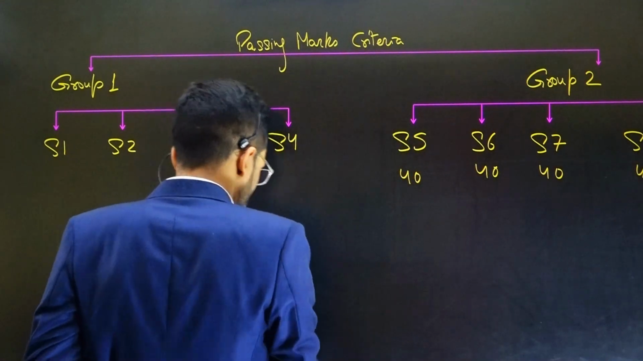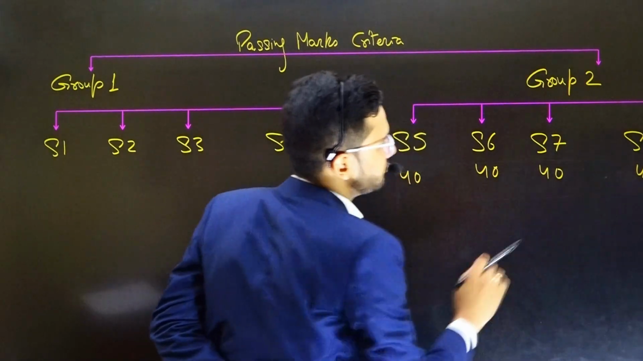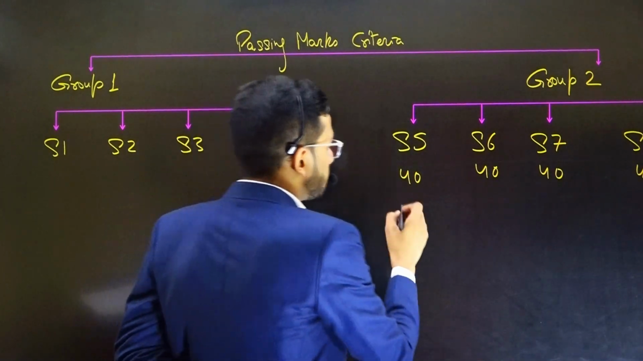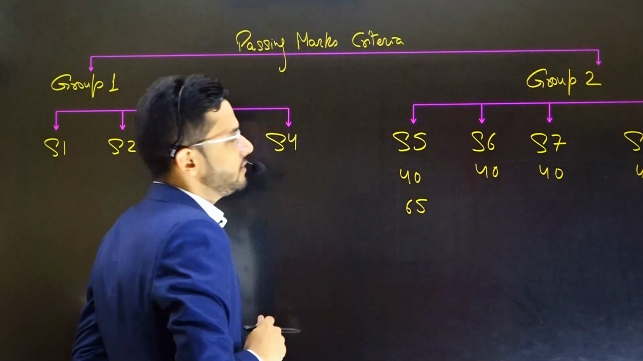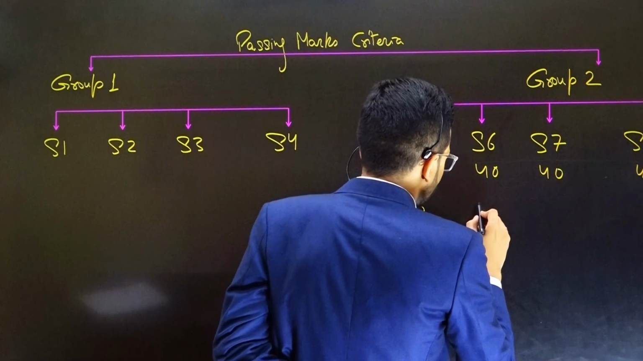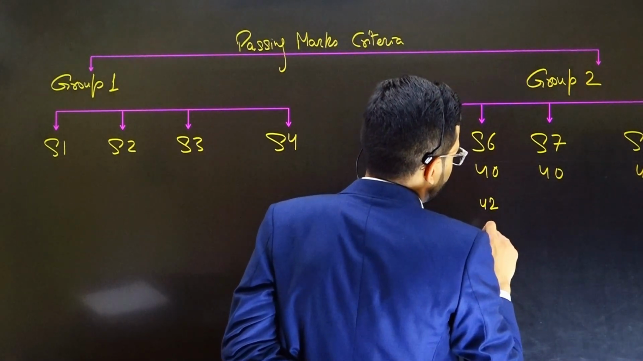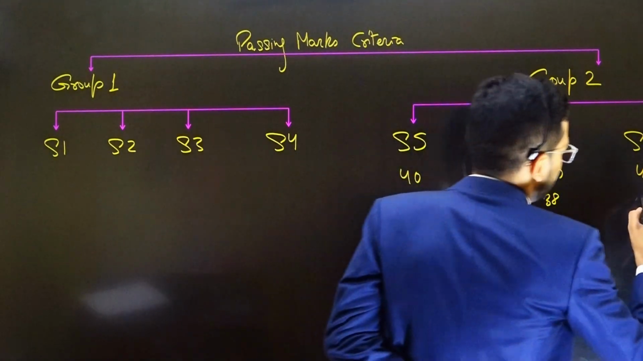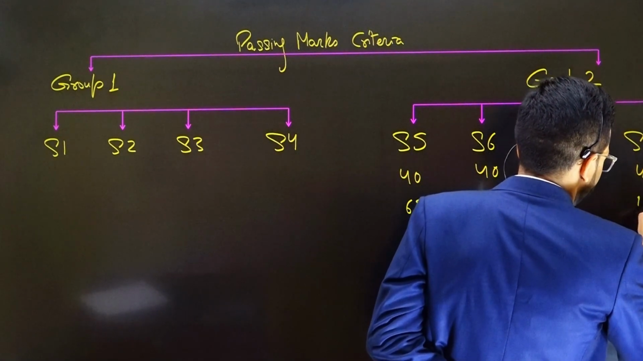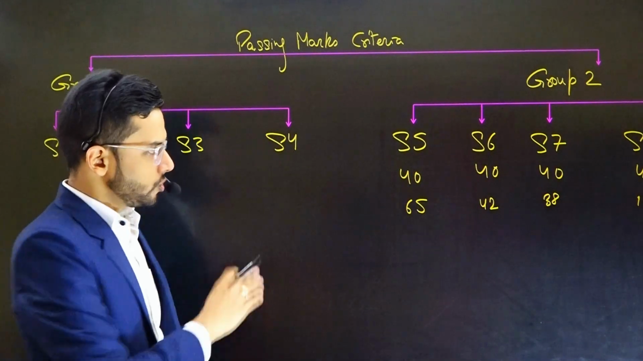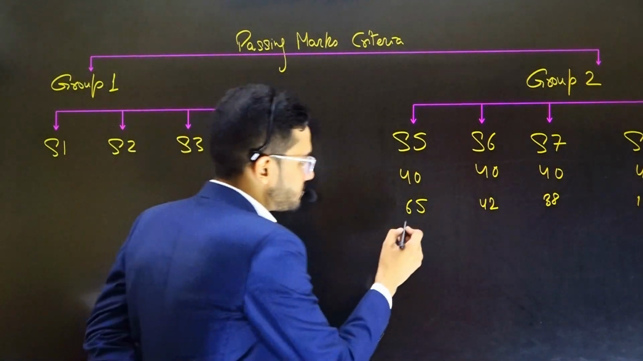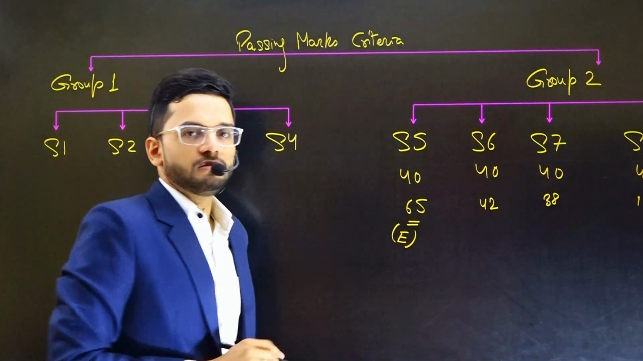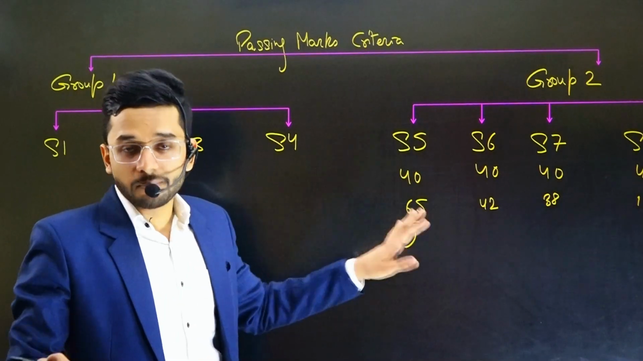So the individual passing marks are 50, 40, 40, 40, and aggregate is 50. That is the criteria. Now, suppose you score 65 in subject 5. In subject 6, you score 42. In subject 7, you score, say, 38. In subject 8, you score, say, 10 marks. That is your score in individual subjects. One subject you are scoring 65. So anything above 60 is known as exemption. I'll tell you what exemption is. Anything above 60% is known as exemption.